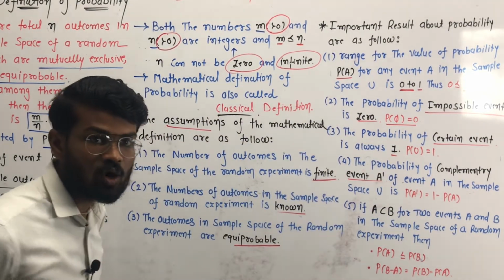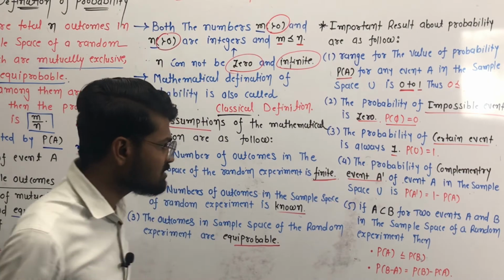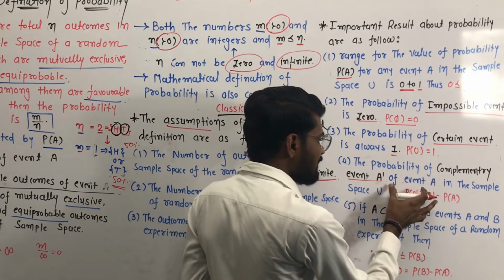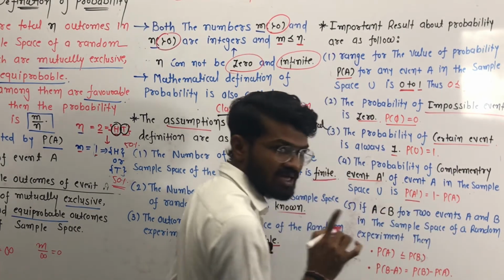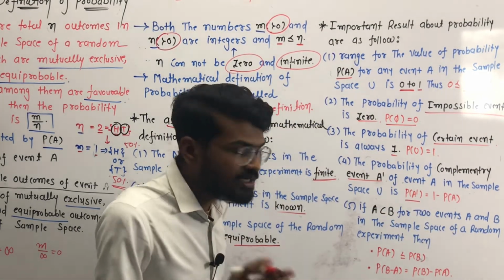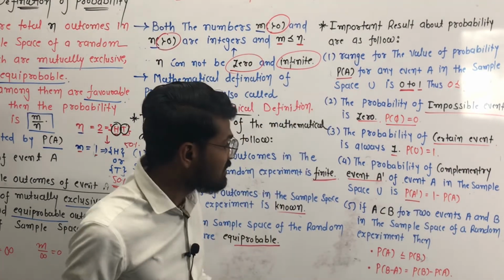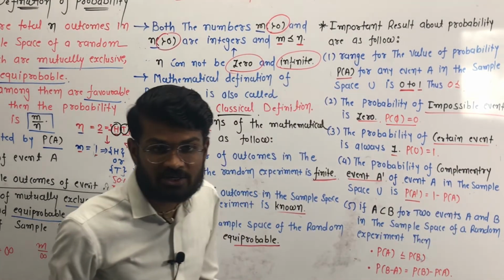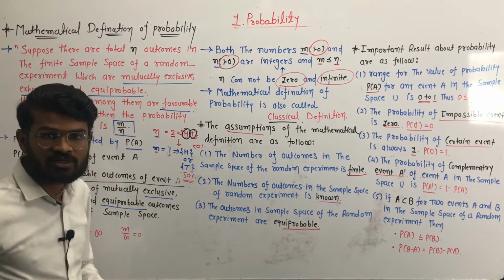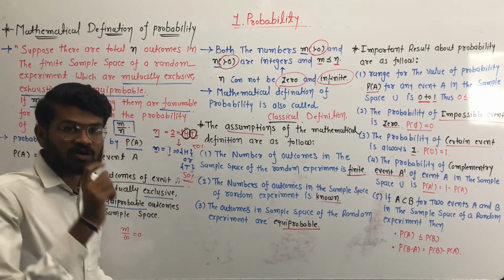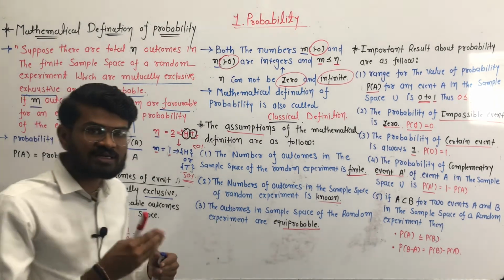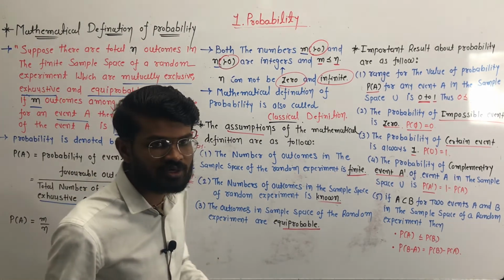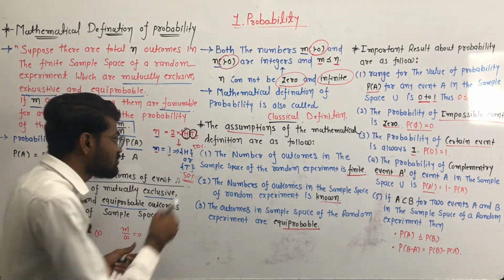Now the probability of the complementary event A dash. A dash is the complement of the event A. The probability of the complementary event A dash of event A in the sample space U is: P of A dash is equal to 1 minus the probability of the event A. For example, if we toss a balanced coin, suppose our event A is getting head on the coin. So the probability of event A is 50%.